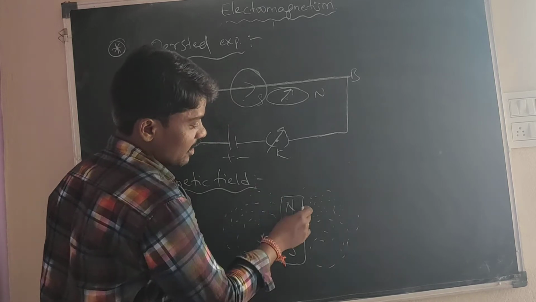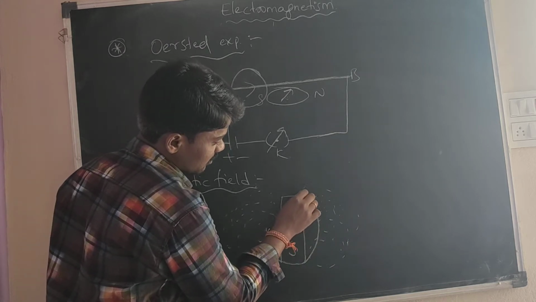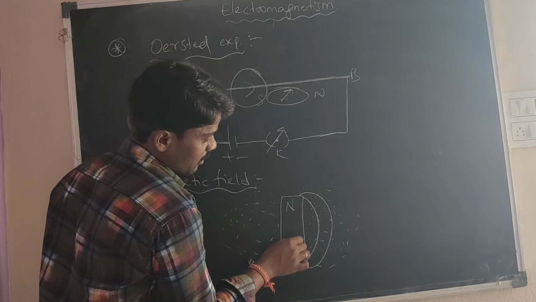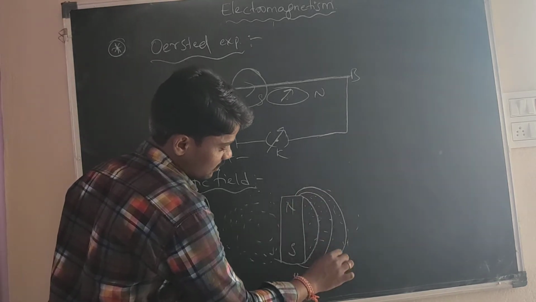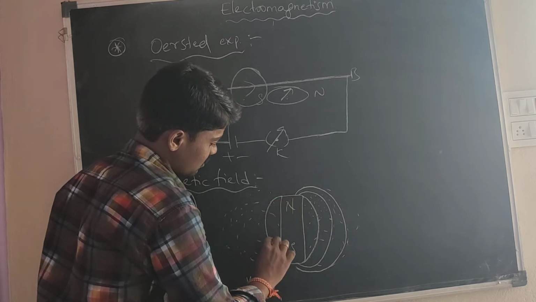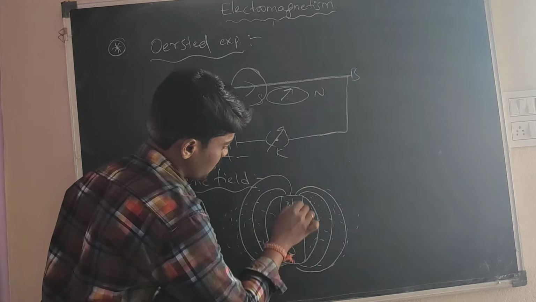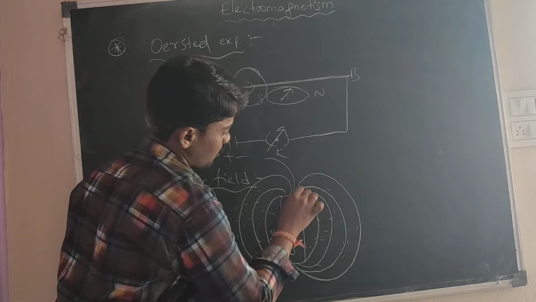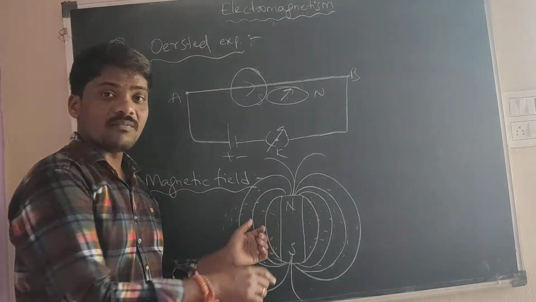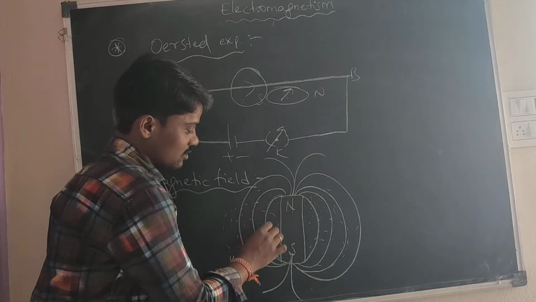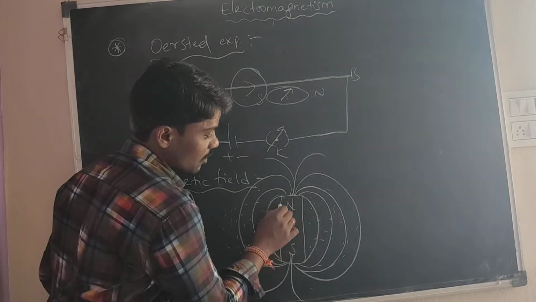The iron pieces will have some force acting on them like this. Here also, the same. The lines of force are due to the magnet.